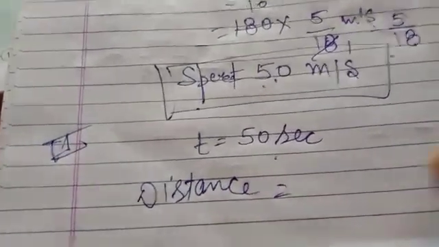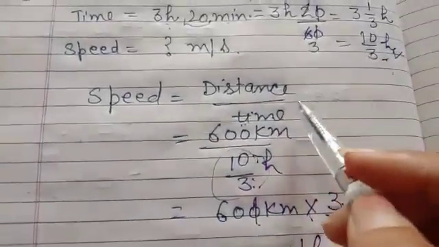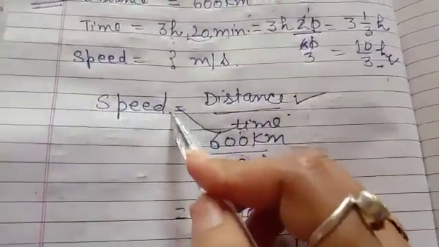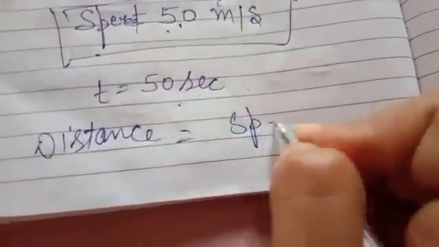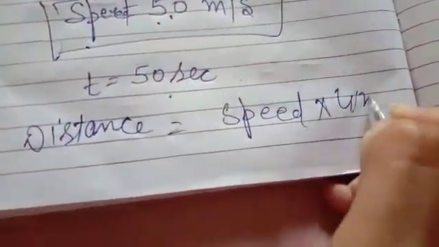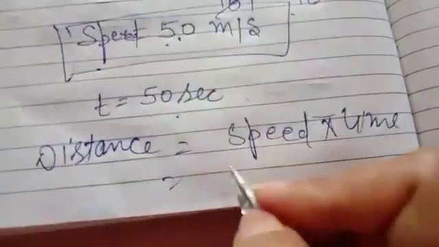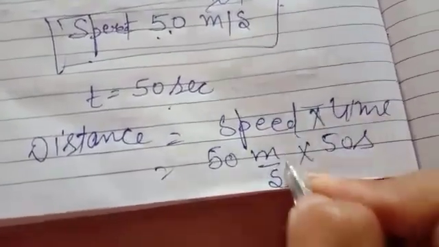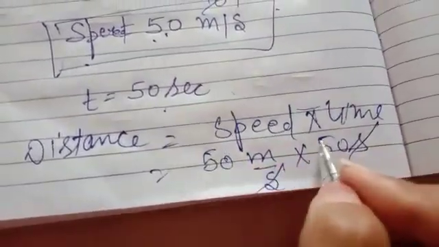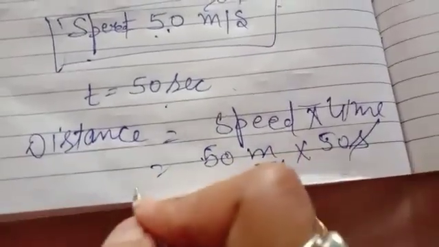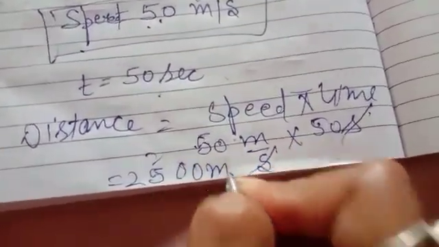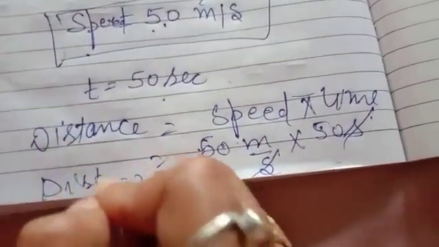Distance is equal to what? We will find the distance from here, formula from here. We need to find distance, so we will take time to the other side and we'll get speed into time. So it becomes speed multiply time, and you will get 50 meter per second into 50 seconds. Second will be cancelled with second. It becomes 5 5s are 25 and 2 zeros will come with it, meter. Distance will be 2500 meter.